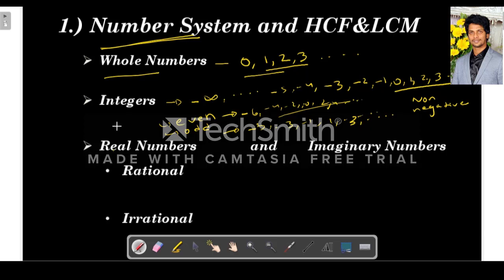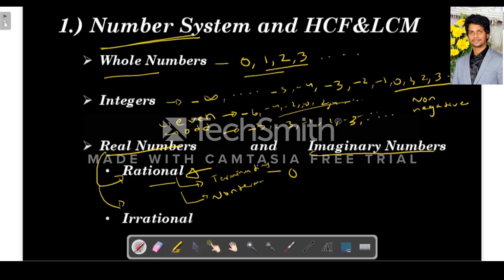Numbers are basically divided into real numbers and imaginary numbers. Real numbers are further divided into rational and irrational. The natural numbers, whole numbers, integers, everything comes under the umbrella of rational numbers. Broadly, these rational numbers are also divided into terminating and non-terminating.